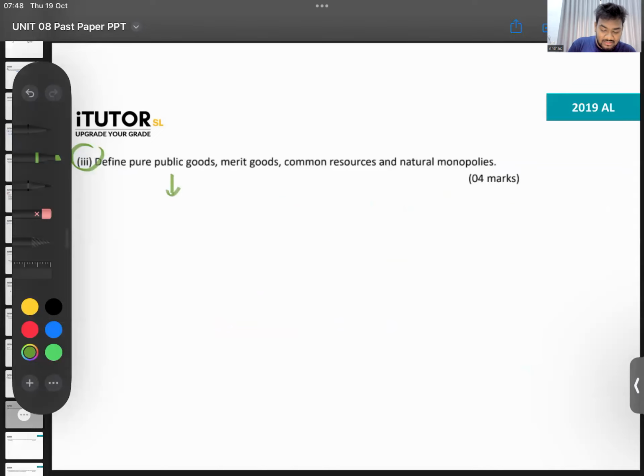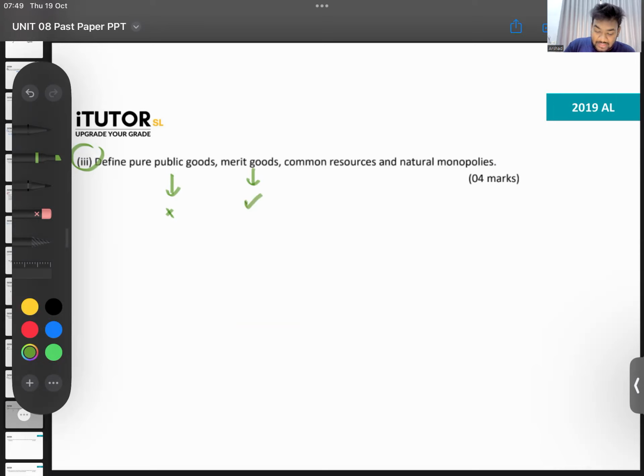Then number 3, define pure public goods, I'm skipping. Merit goods, I'm hoping you all know. Missing markets is a market that is not served by the private sector. For example, like public goods, there is a missing market. For let's say a street light, there won't be a market in the private sector because they won't provide. That's what we call a missing market. What are merit goods? Goods that generate positive externalities in consumption, where the social benefit exceeds the private benefit. You can also talk about rivalry and excludability.